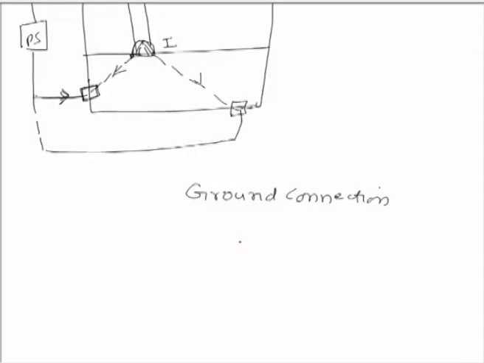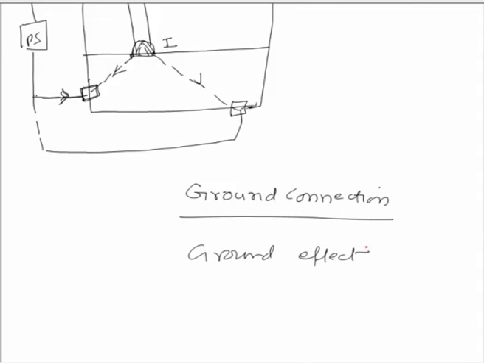The tendency of the arc blow to increase or decrease due to the electromagnetic field generated by the flow of current through the base metal due to the ground connection is termed the ground effect. So, the ground effect can increase the arc blow or it can decrease the arc blow.